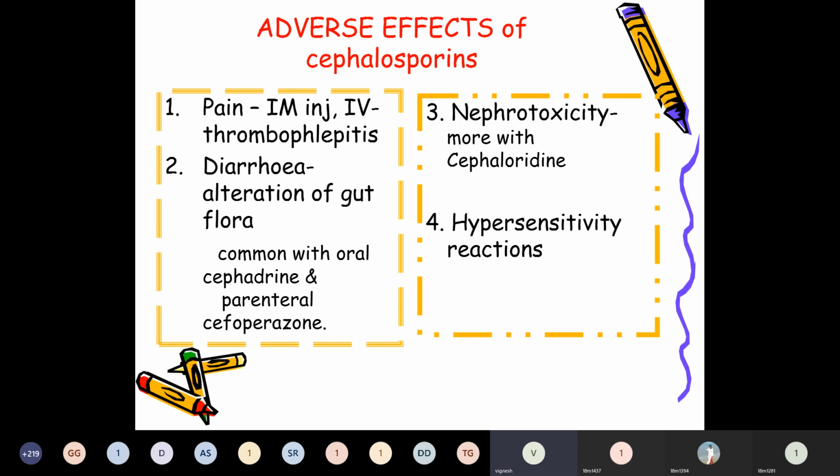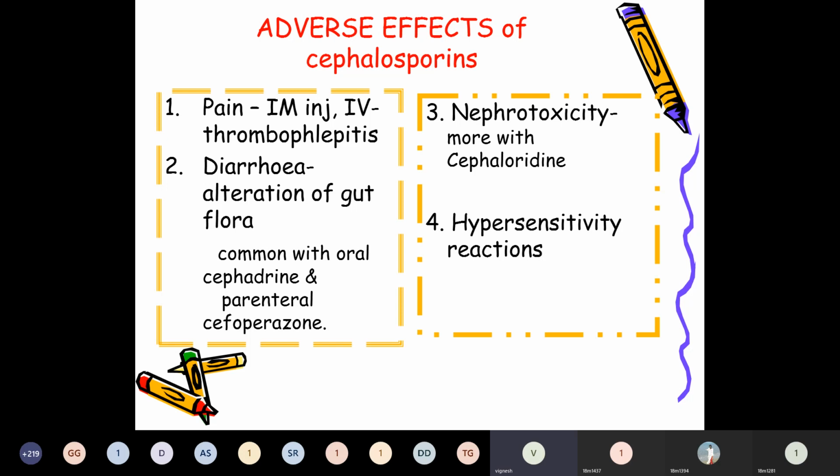And next adverse effect is diarrhea. This is due to alteration of the gut flora and because of the irritative effect. It is more common with the orally administered compounds like cephalexin, cefixime, and cefuroxime.